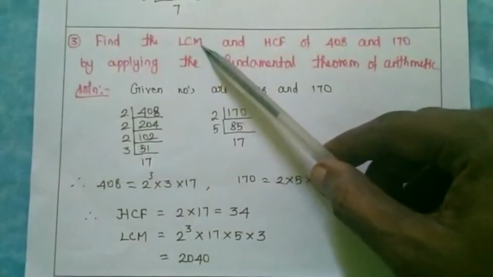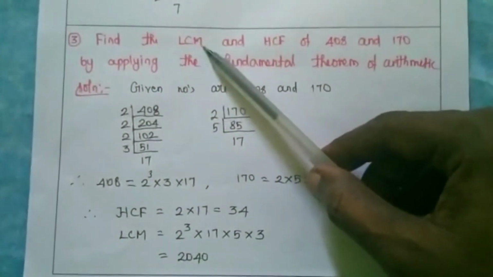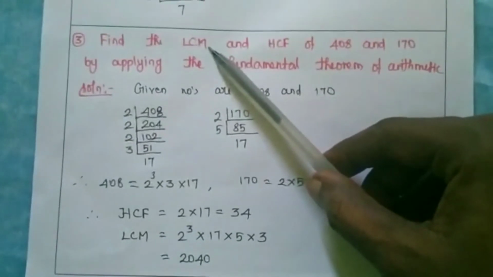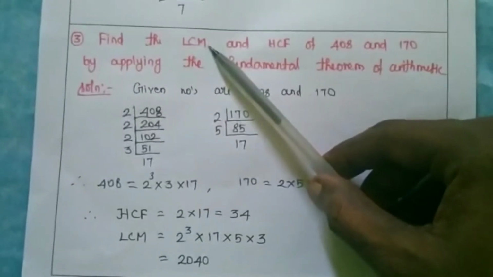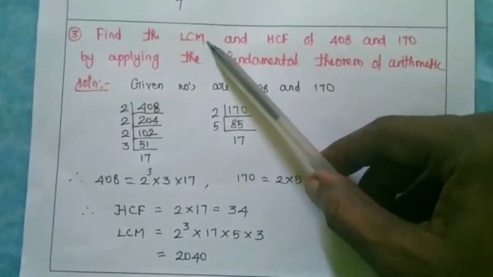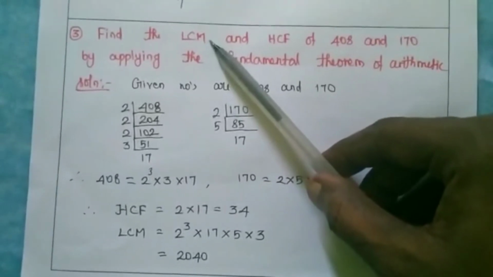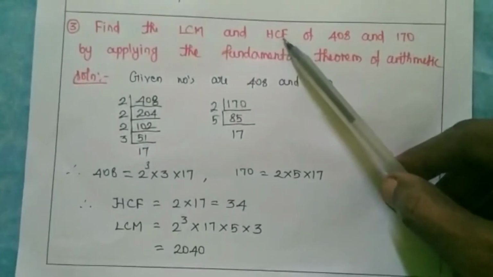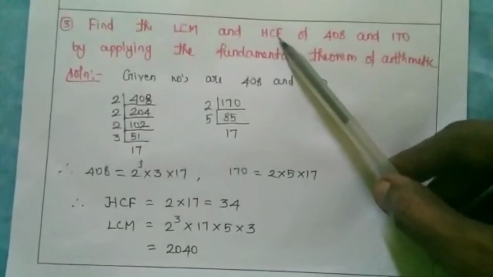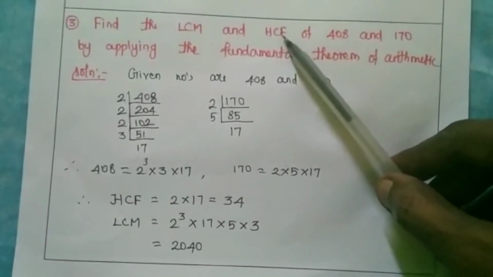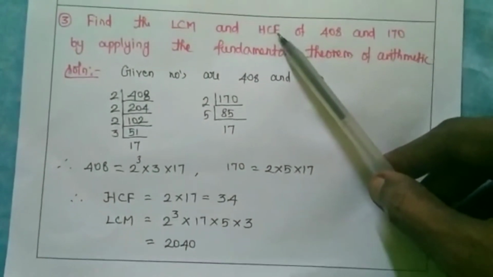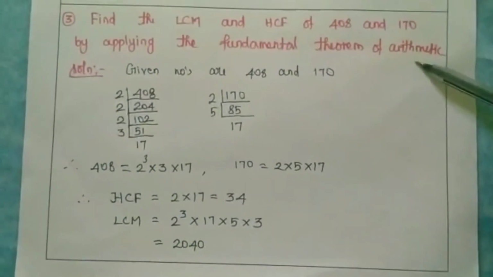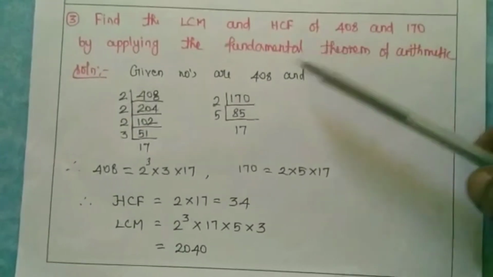So first we want to know about LCM. What is the definition of LCM? The least number which is divisible by each of the given number without remainder. Okay. So what do you mean by HCF? LCM means least number, HCF means greatest number. The greatest number which divides each of the given number without remainder. Okay. But we are going to use what method? Fundamental theorem of arithmetic. That is prime factorization method we are going to use.